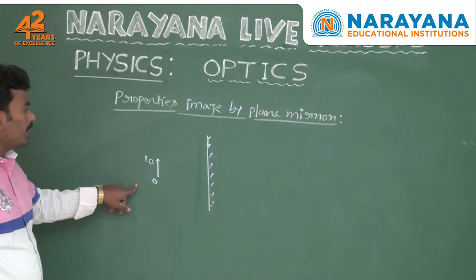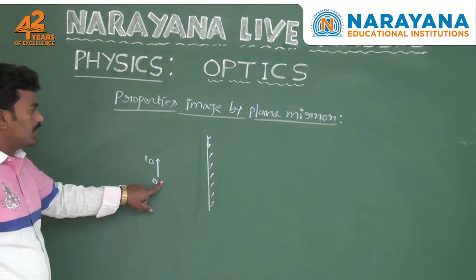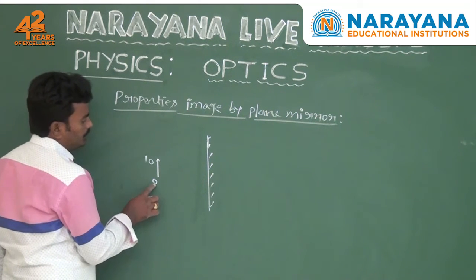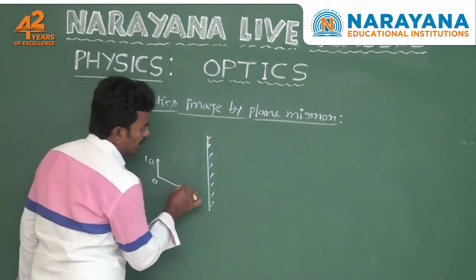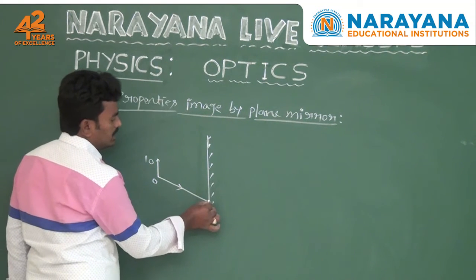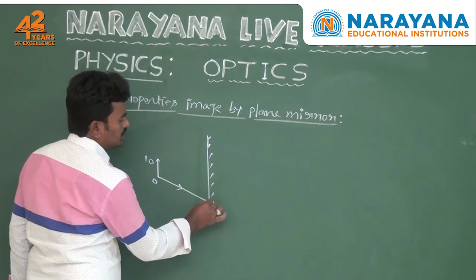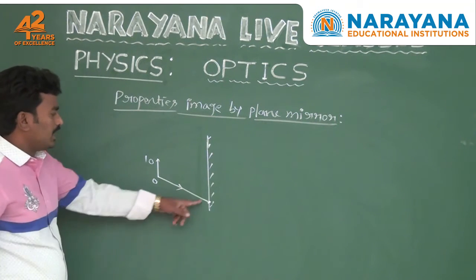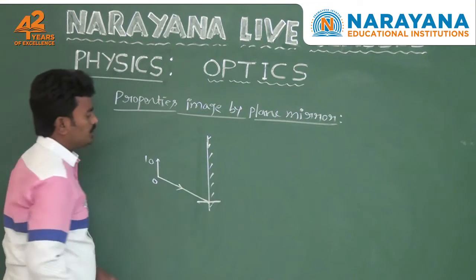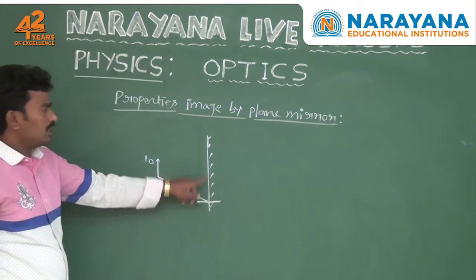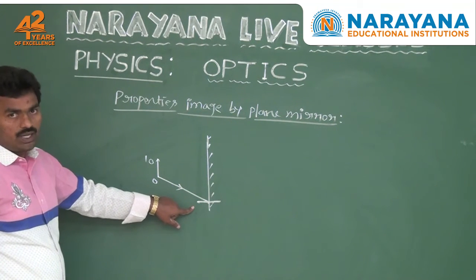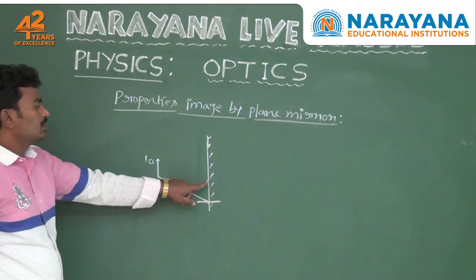First, you take two light rays coming from the object and entering the plane mirror. Suppose one light ray comes from point O of the object and enters the plane mirror in this direction. This light ray strikes a point on the plane mirror, which is the point of incidence. Here you draw one normal, which is the normal for this point of incidence on this reflecting surface. Here you also draw the reflected ray produced by this plane mirror.